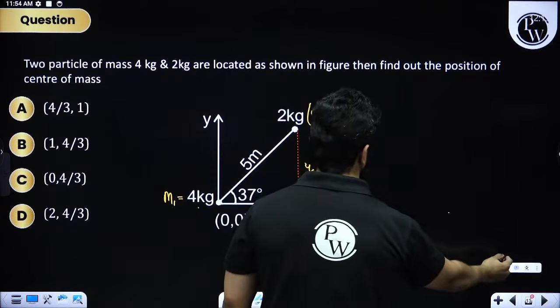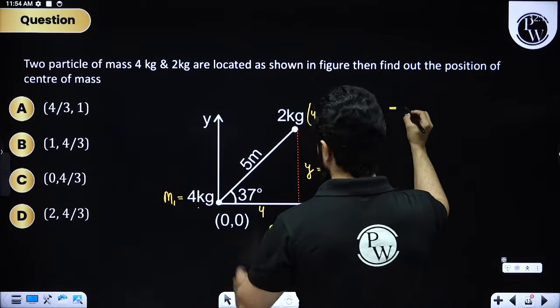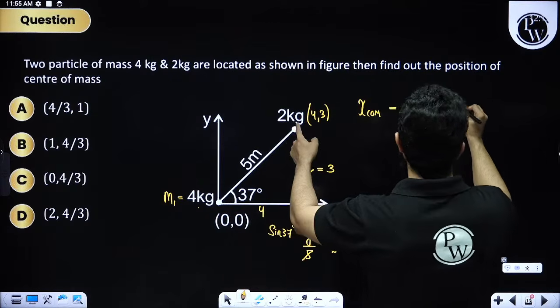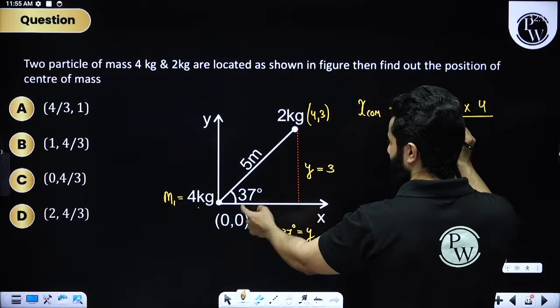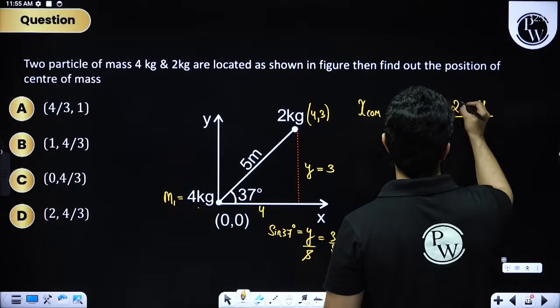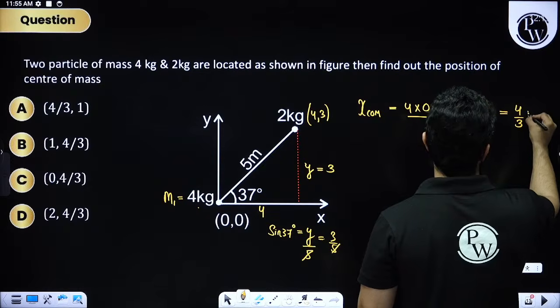If the coordinates are 4, 3, now XCOM will be m1 into x1 plus m2 into x2 whole divided by m1 plus m2. That means 4 plus 2 is 6, right? This will become 0. This will become 3. That means XCOM will come out to be 4 by 3 meter.